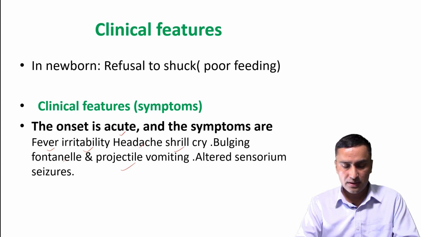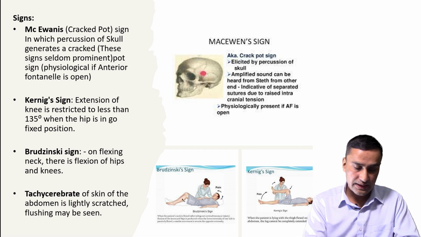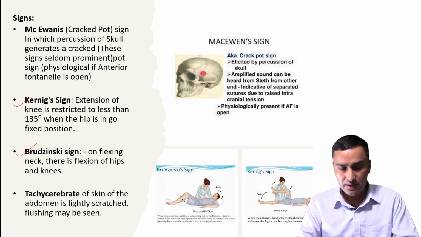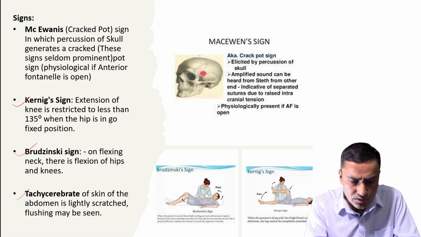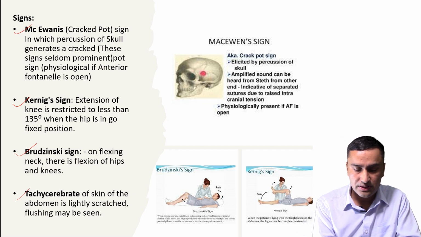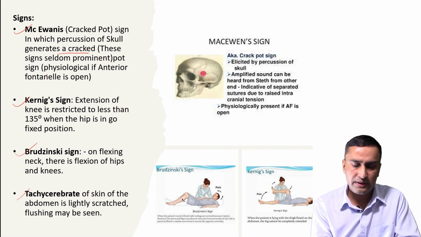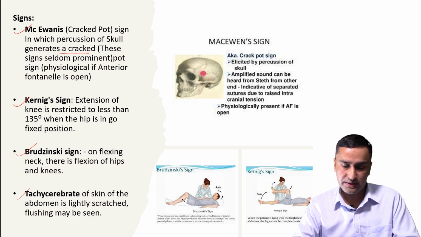So signs: there are 4 signs, basically Macewen sign, Kernig sign, Brudzinski sign, and tache cérébrale. Macewen sign is also known as the cracked pot sign. It is a sign in which percussion of the skull generates a cracked pot sound. It is physiological if the anterior fontanelle is open. So this is the cracked pot sign, also known as the Macewen sign.